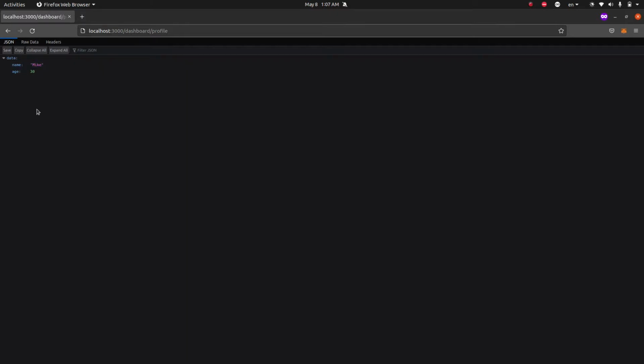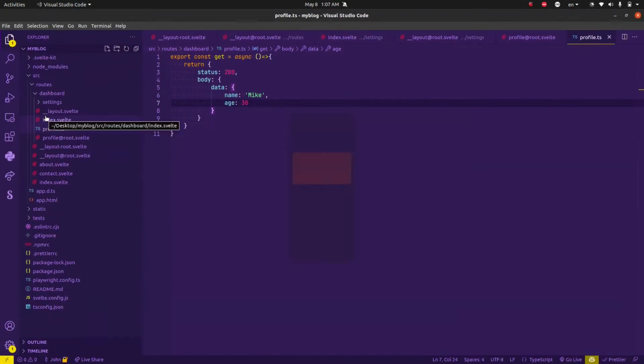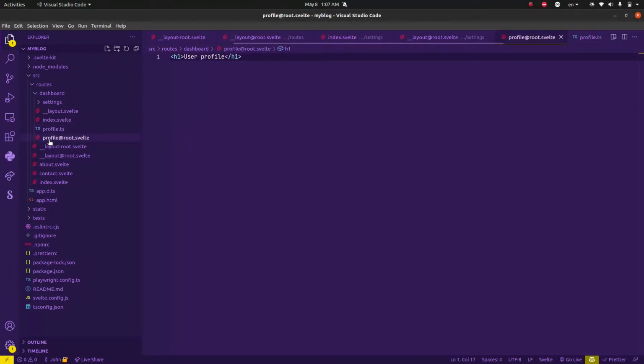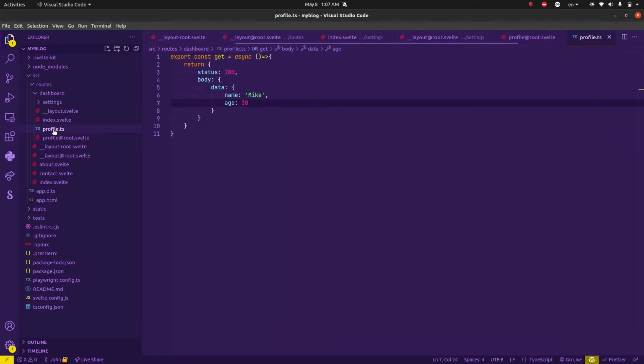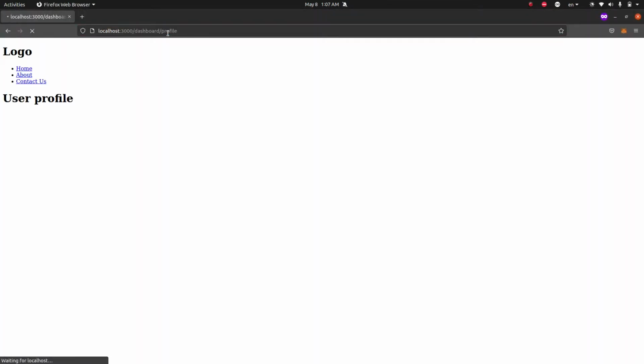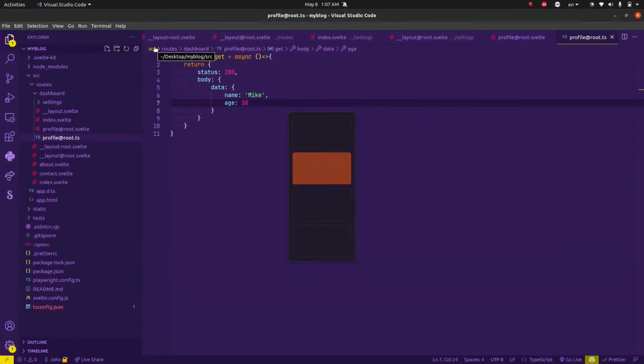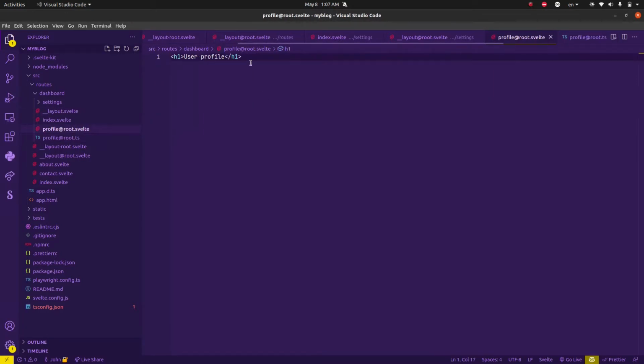This object is supposed to be passed to our profile template, which is this, but because the name does not match with our profile endpoint, if you were to rename this, so let me show you. If you were to rename this to root, doesn't actually make sense. Oh, that works. Okay, so let's see if this will render the content.